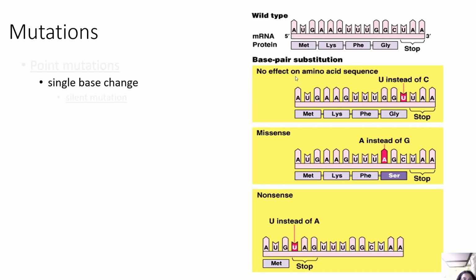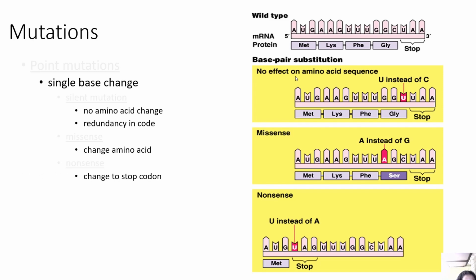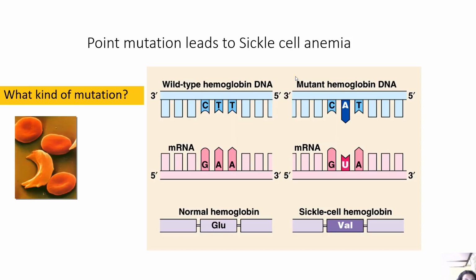Now, mutations can be a single base change, can be no amino acid change, can be redundancy in code, can be missense. For example, if it's a silent mutation, basically there's no amino acid change, or there's a redundancy in code. For example, two different codons will code for the same amino acid. If there's a missense mutation, it will change the amino acid. If there's a nonsense mutation, this is a change to a stop codon. Now, a point mutation can lead to sickle cell anemia. It's a very prominent, popular study where mutation can lead to a disease.